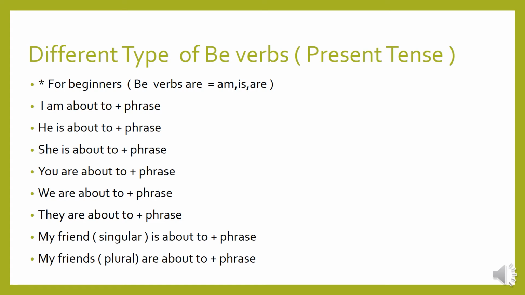This is for beginners. Am, is, are: you have to use I am about to, he is about to, she is about to plus phrase, you are about to plus phrase, we are about to plus phrase, they are about to plus phrase, my friend (singular) is about to plus phrase, my friends (plural) are about to plus phrase.